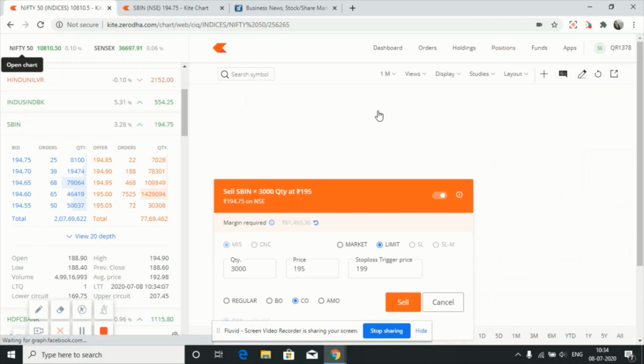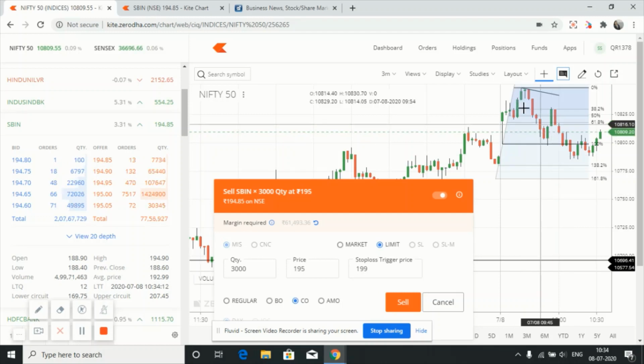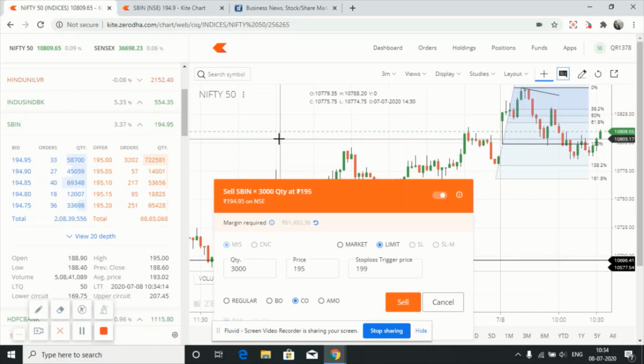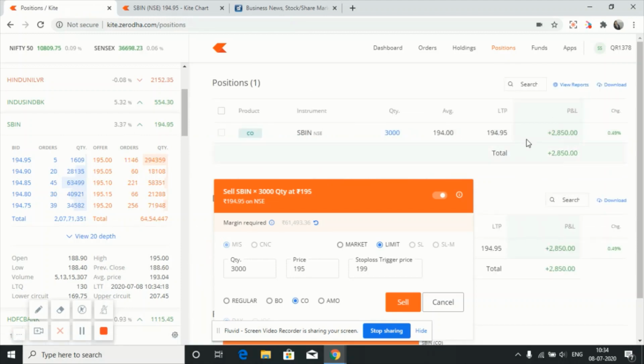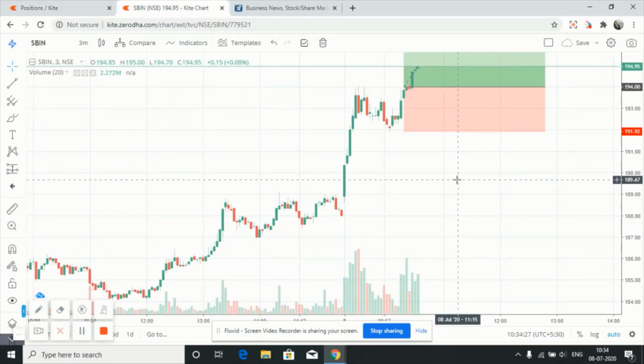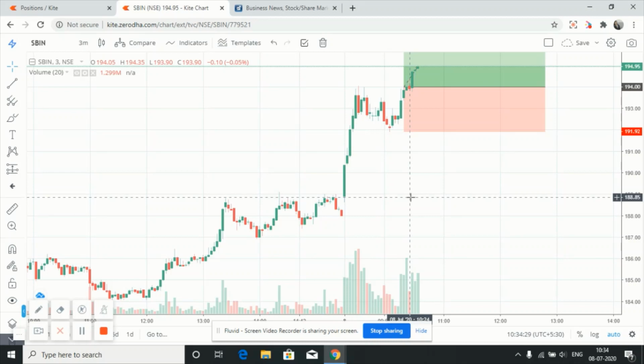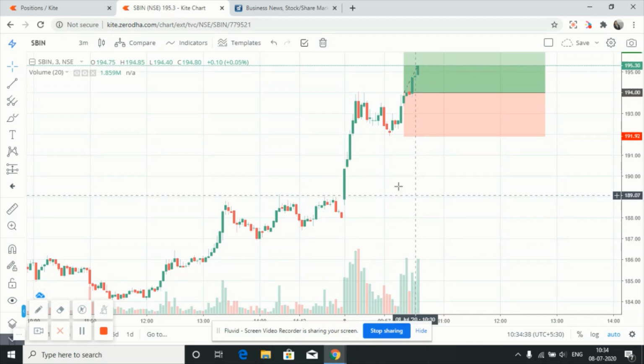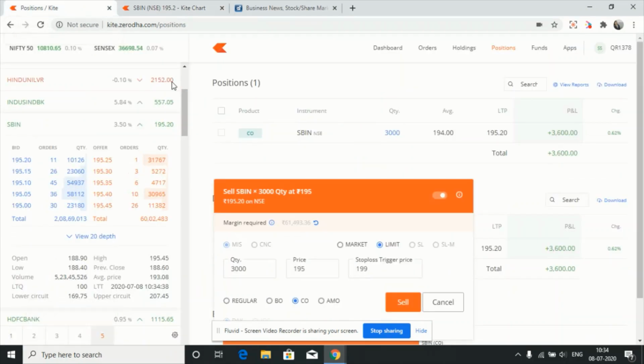Let's see the chart of Nifty. Okay, it has come back to a positive note. So let's see. Okay, I think my profit has extended up to 3000 rupees. Let's see the chart. Let's see if it has broken its previous resistance. The high is 194.85 and in this it is 195.3. Okay, it has broken that also.